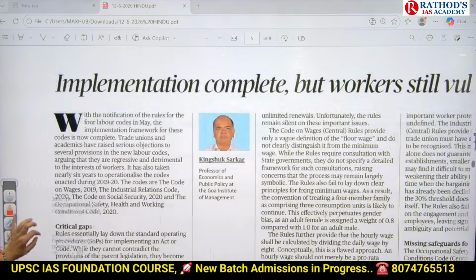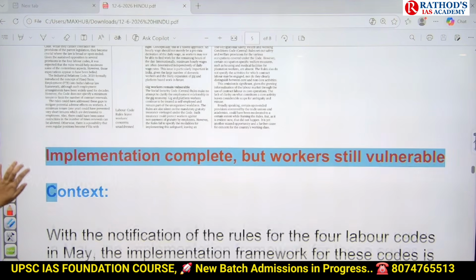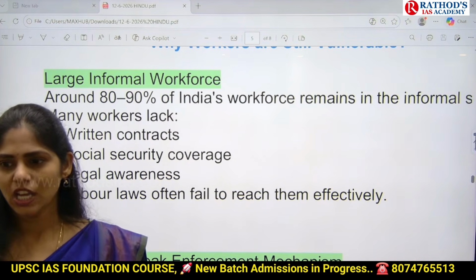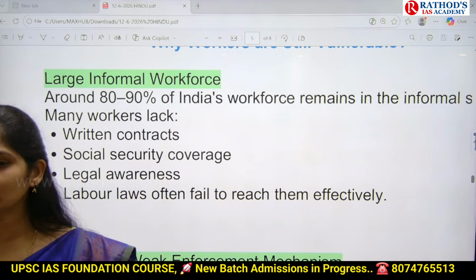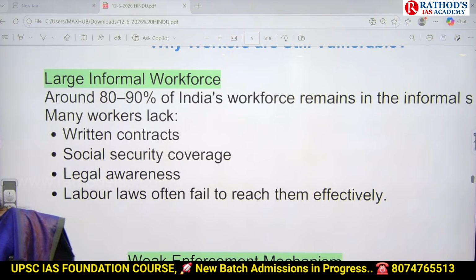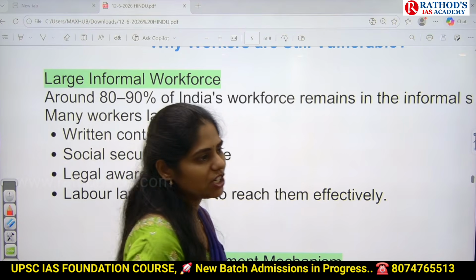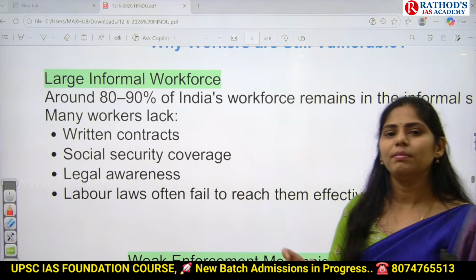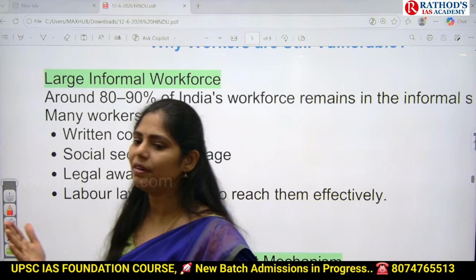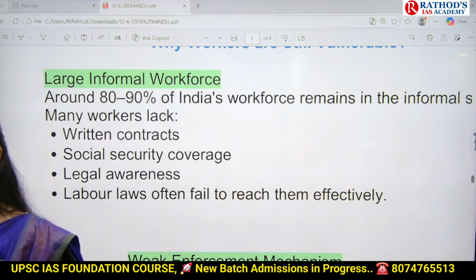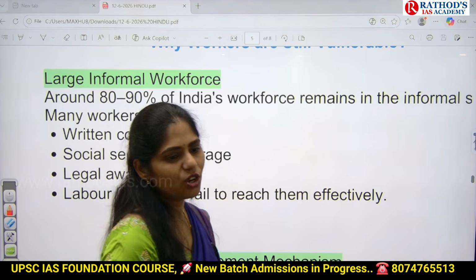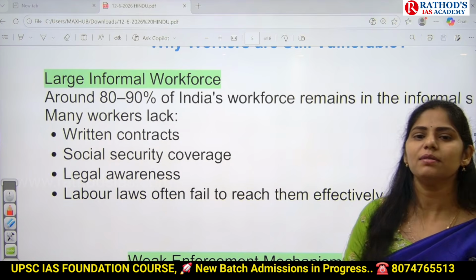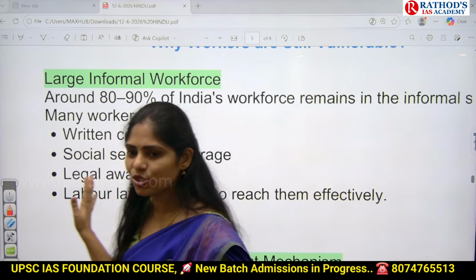Now let us see what are the gaps or why these workers are still vulnerable in these industries. You have to know this. If UPSC wants to ask a question, the question can be in this format. Recently, 4 labor codes implementation done by central government. But many industrial accidents are not prevented. Do you think these labor codes are going to enhance safety of the labor? What are the reasons behind it, and suggest some measures. Like that, UPSC can ask you a means-based question.